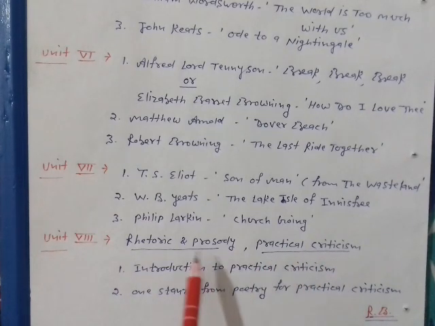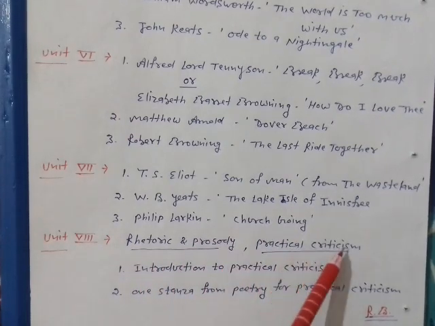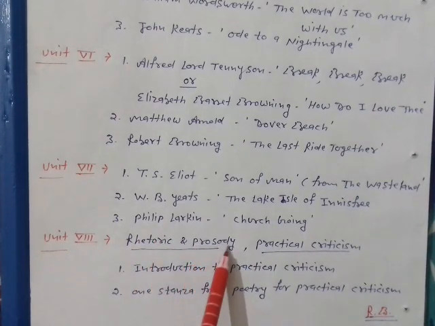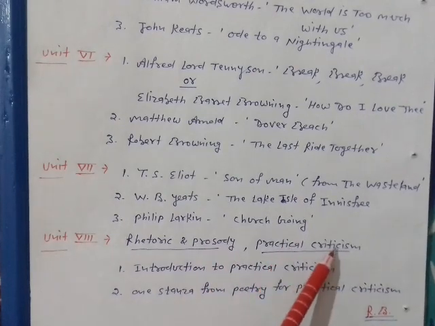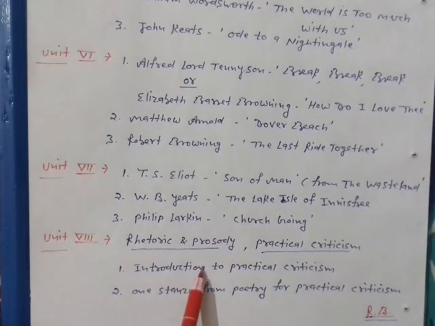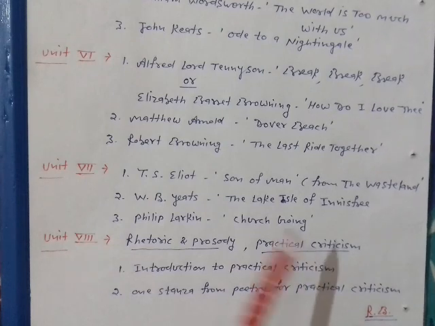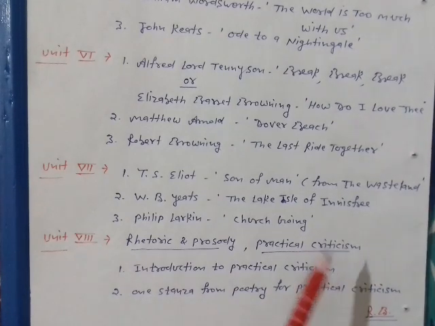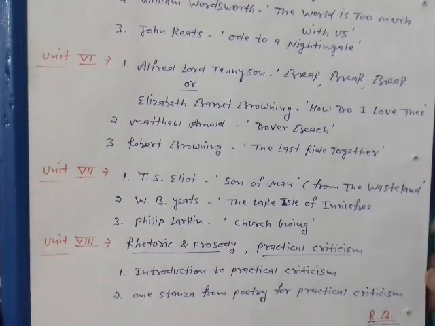You are very lucky that you are going to have rhetoric and prosody and practical criticism. Both are very interesting, so don't worry. Unit 8: rhetoric and prosody, and practical criticism. Introduction to practical criticism is a long question, and there may be one stanza from poetry for practical criticism. So this was your syllabus.